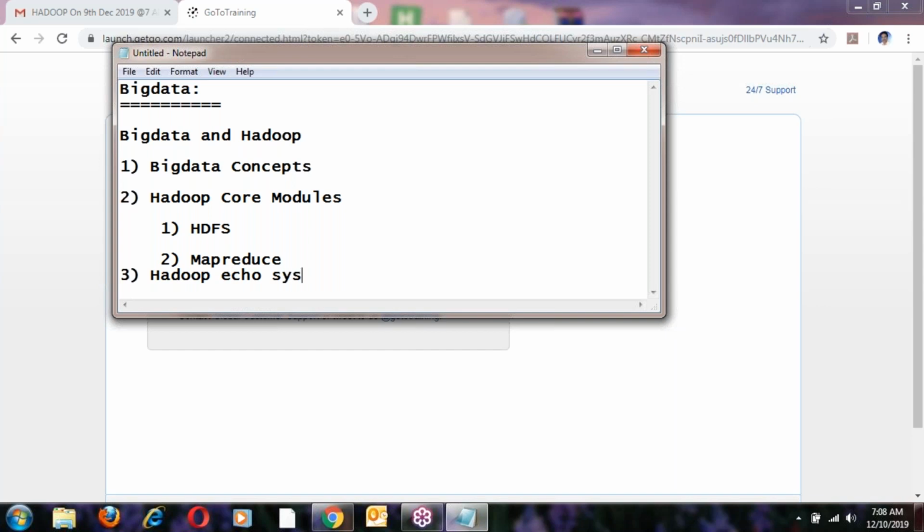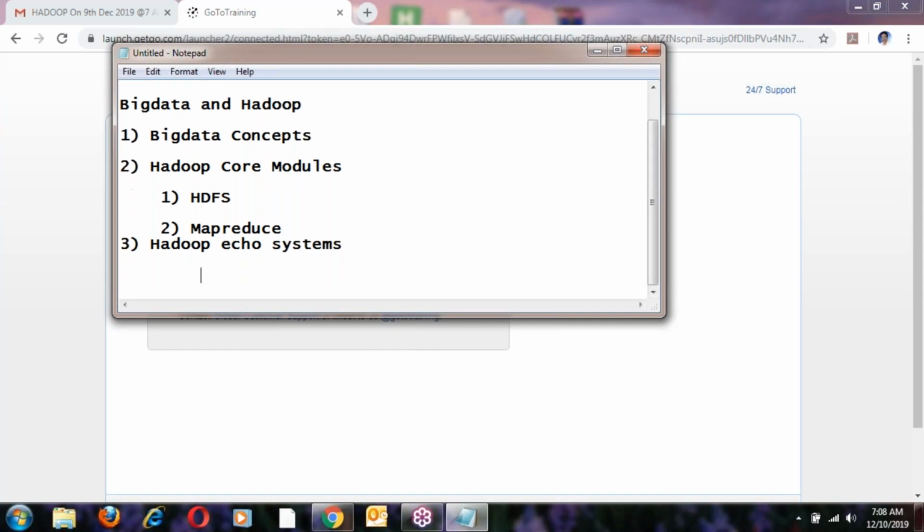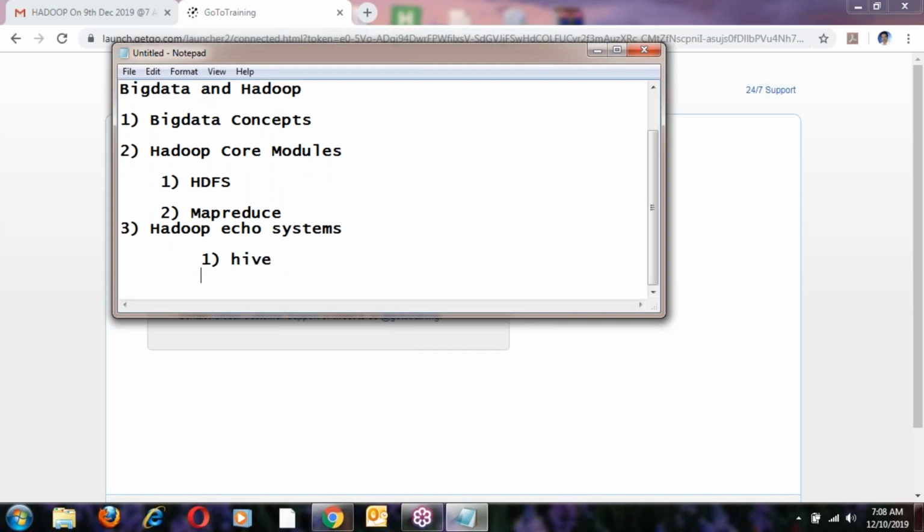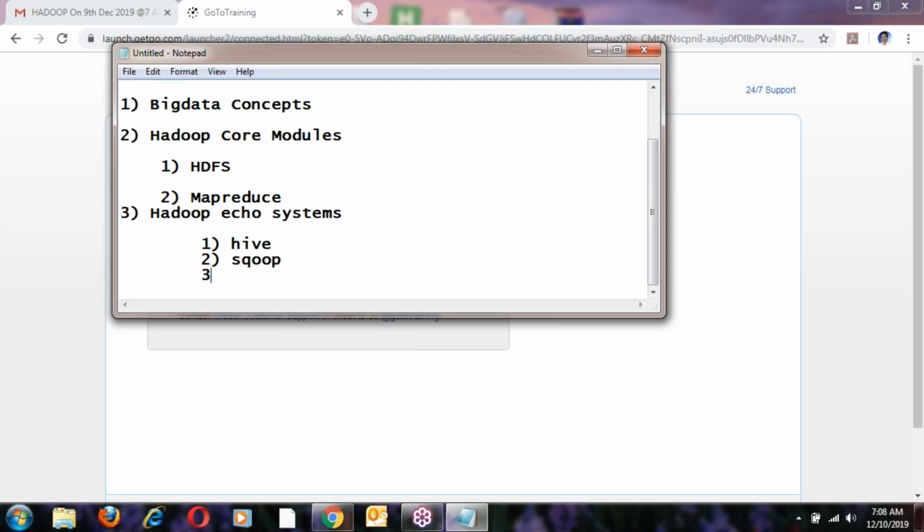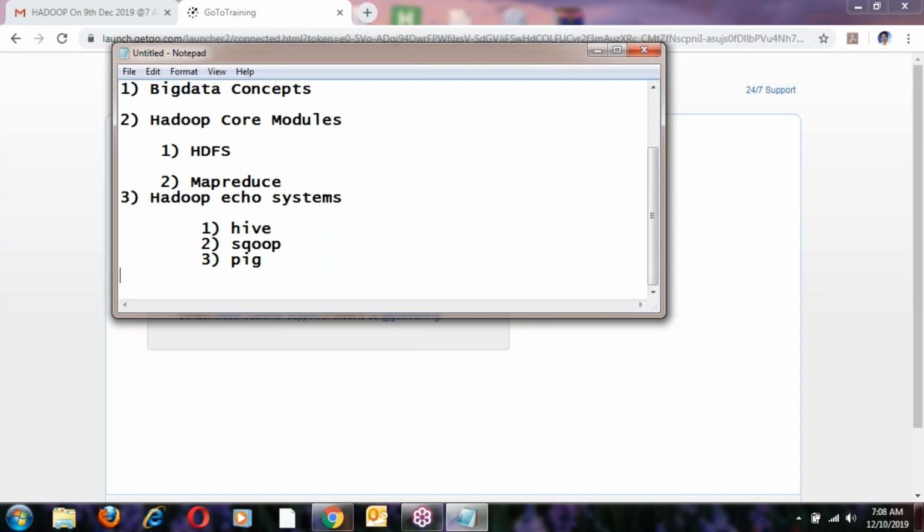In ecosystems, the first one is Hive, the second one is Scoop, the third one is Pig. After finishing this one, next is Flume.